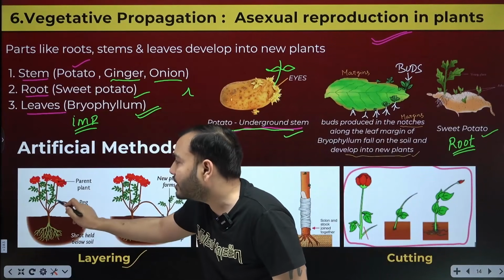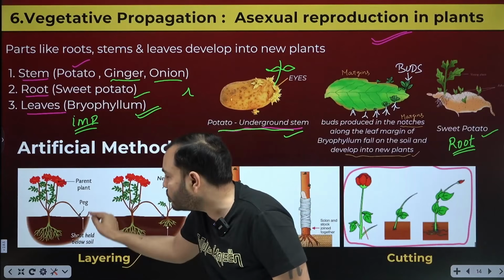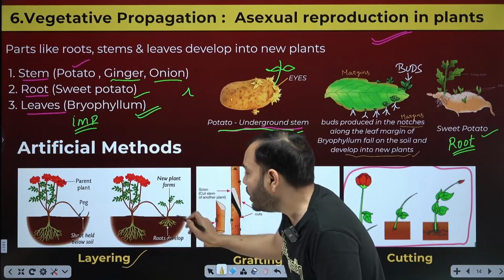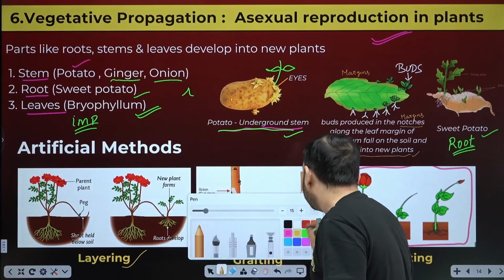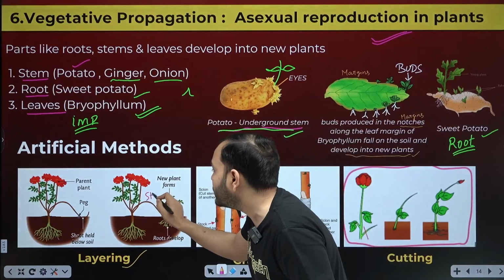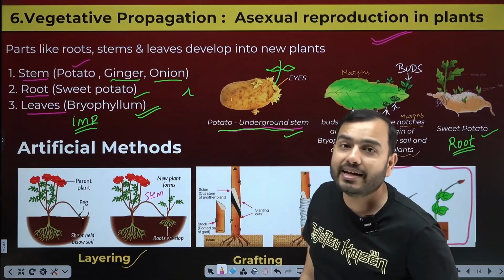Simple. I took one branch of it. I took one stem and bent it down and buried a little bit of it inside the soil. After a few days, I saw that roots started coming out from this stem itself. So reproduction happened from what? It happened from this stem. Roots emerged from this stem itself and a new plant was formed. What is it called? It's called layering.